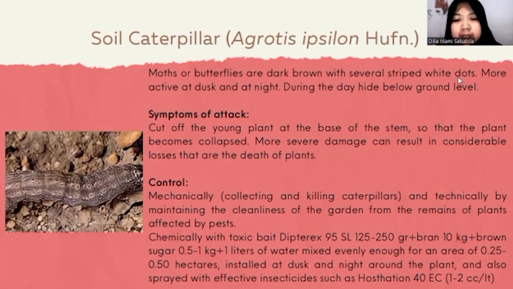Chemically, with toxic bait: Dipteryx 95 SL 125 until 250 gram plus bran 10 kg plus brown sugar 0.5 until 1 kg plus 1 liter of water, mixed evenly enough for an area of 0.25 until 0.50 hectares. Installed at dusk and night around the plant and also sprayed with effective insecticide such as Hostation 40 EC, 1 until 2 cc per liter.